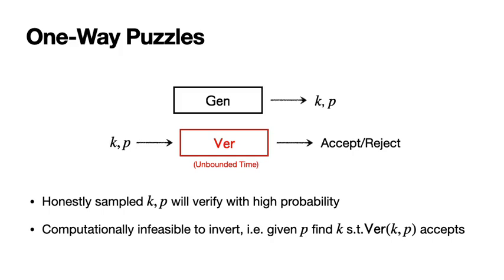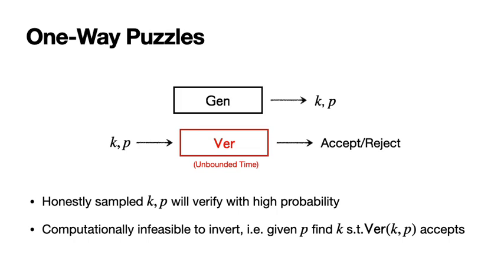And what is a one-way puzzle? It can be thought of as a sampler for hard problems along with their solutions, where solutions do not need to be efficiently verifiable. Namely, there is this generation algorithm which randomly samples a puzzle P and a key K, which can be thought of as a problem and a solution. And the security property is that it is hard to find a valid key for a randomly sampled puzzle. And we may think of the key being valid if it passes some potentially inefficient verification process for the puzzle.